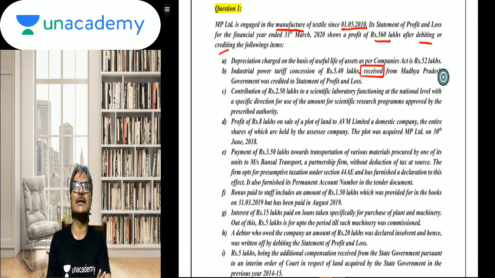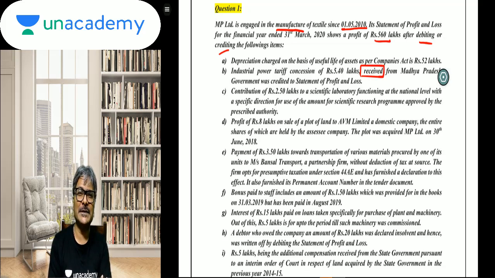How are they recognized? If there is a reasonable assurance that the conditions will be met and the grant will be received, then you should recognize that subsidy. That is the basic test of recognizing subsidy income. However, they clearly say that the recognition shall not be postponed. Students, ICDS 7 says what? The recognition shall not be postponed beyond the year of its receipt.